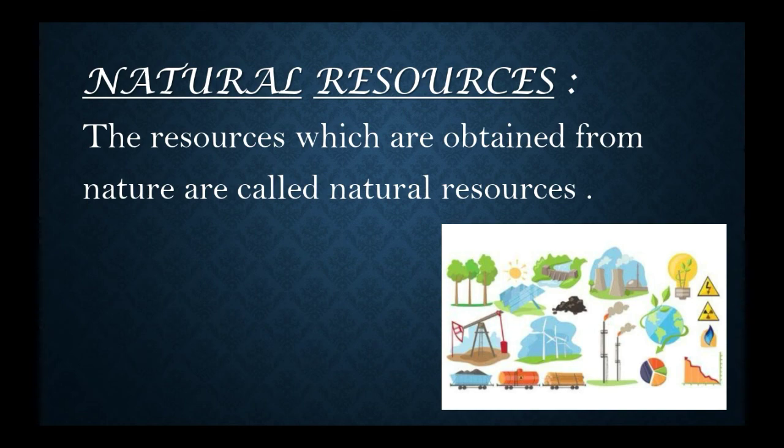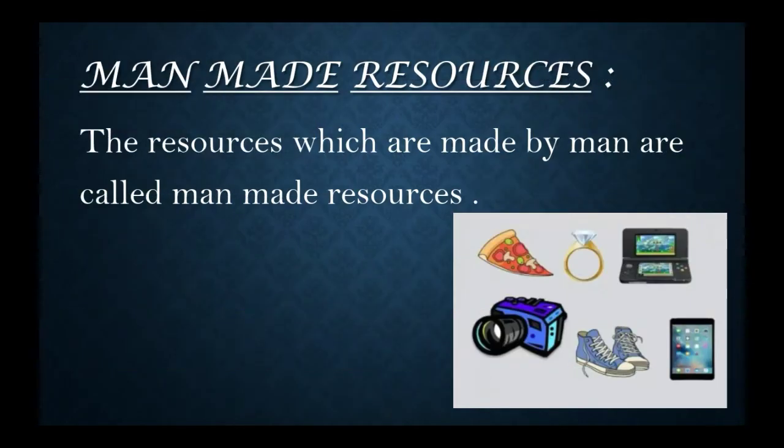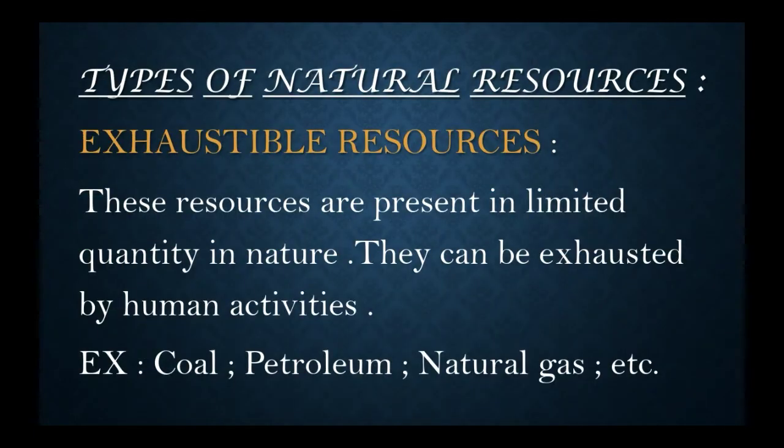Natural resources are nothing but these resources which are obtained from nature are called natural resources. And the man-made resources are nothing but the resources which are made by a man are called man-made resources. These natural resources are classified into two types, exhaustible resources and inexhaustible resources.